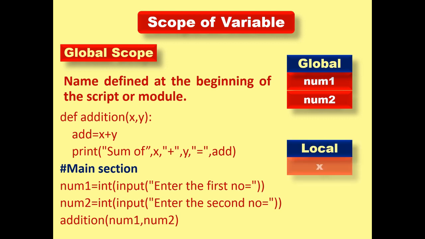Again there is a pop-up: x is a local variable, y is a local variable, and add is equal to x plus y. Add is again a local variable to whom? To the function named addition.